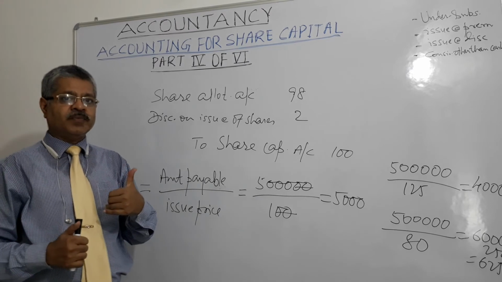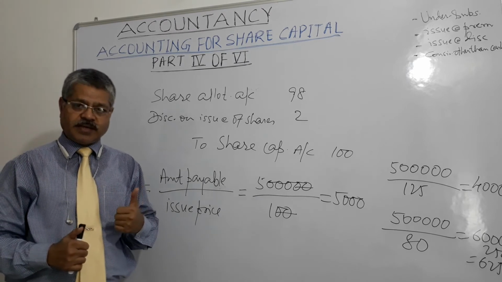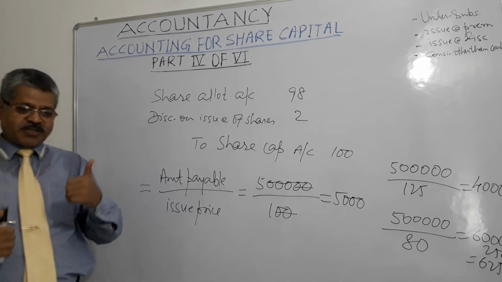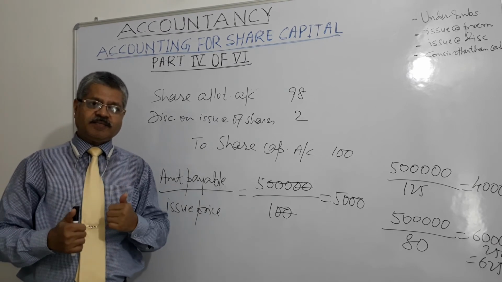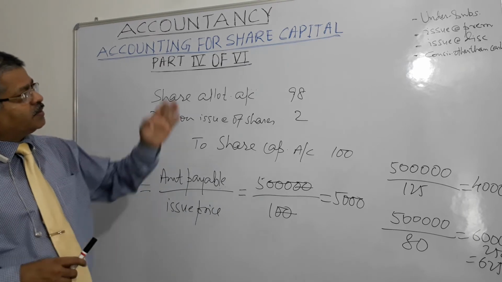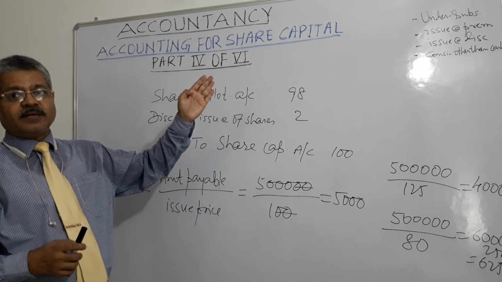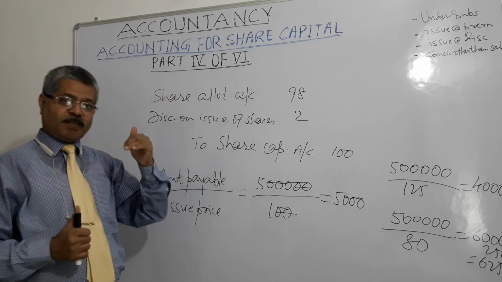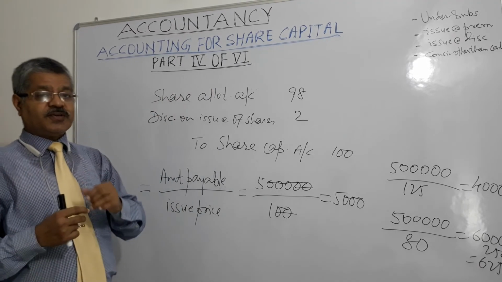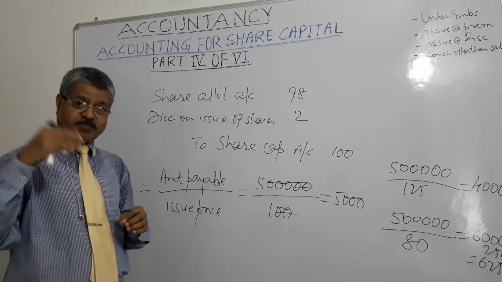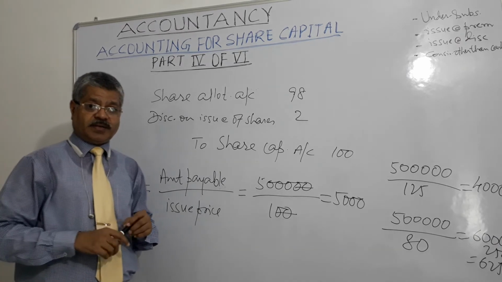So that is called under subscription, right? In that case, the number of shares for which applications are received is less than the number of shares for which subscriptions are invited by the company, right?